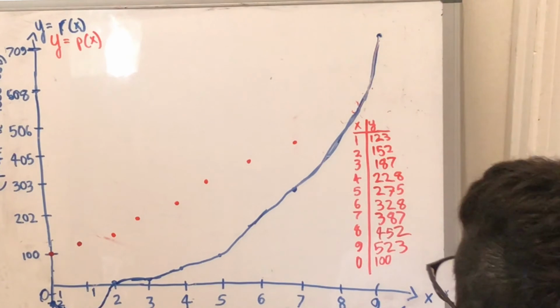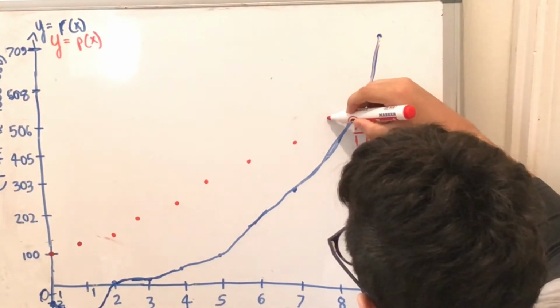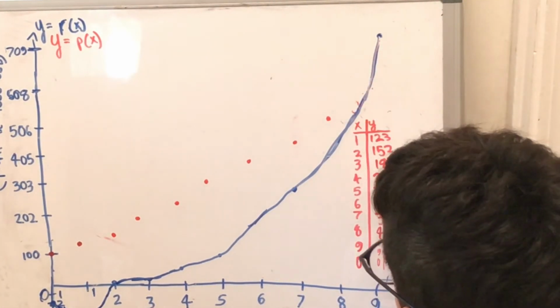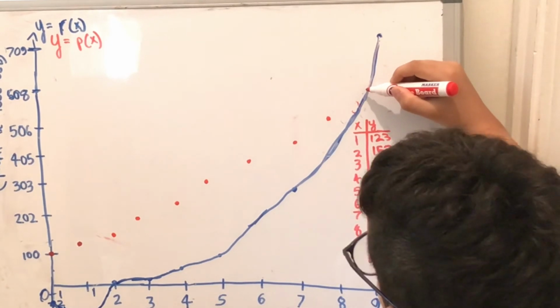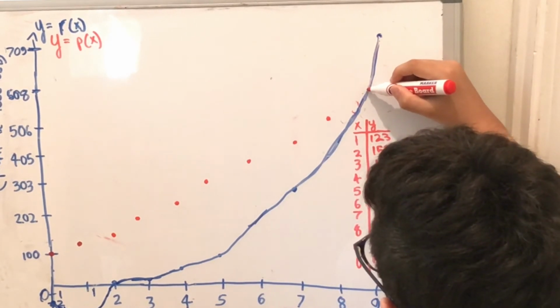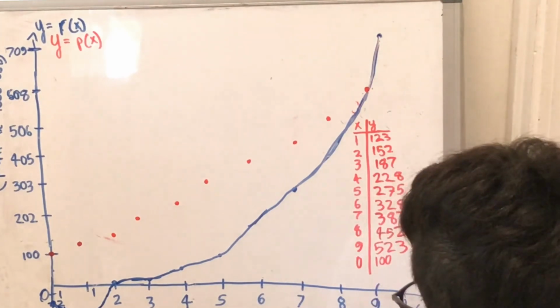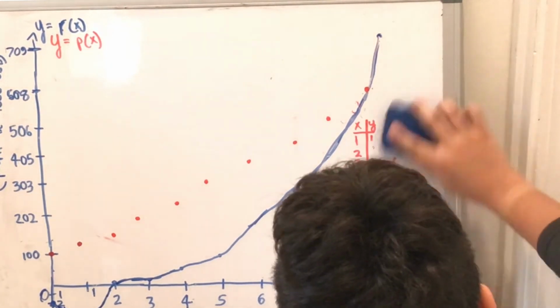And then 8 is 452, and 9 is 523. Okay, now I'll remove this table that I made.